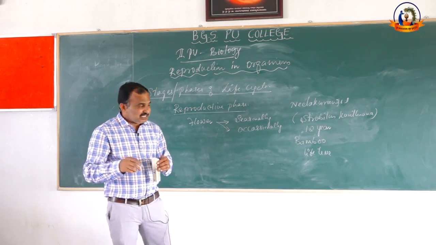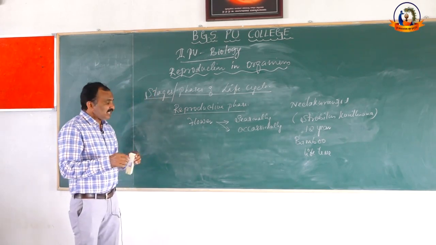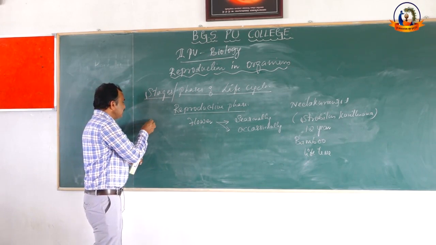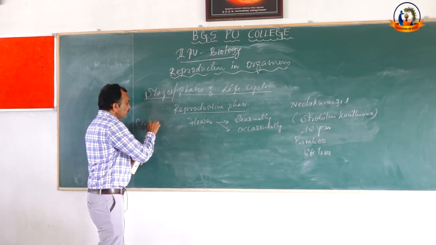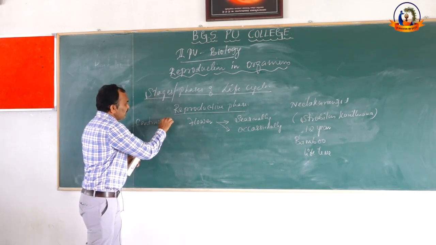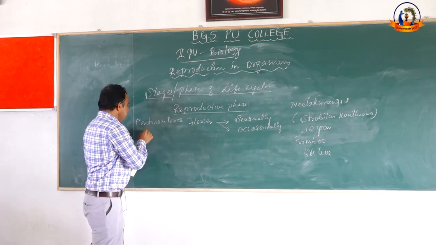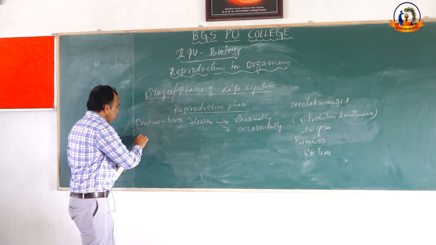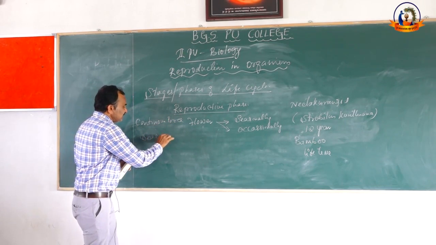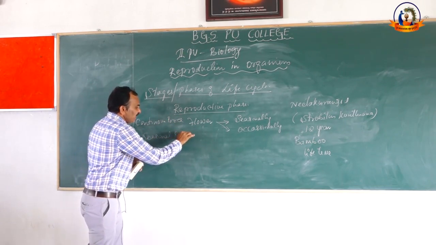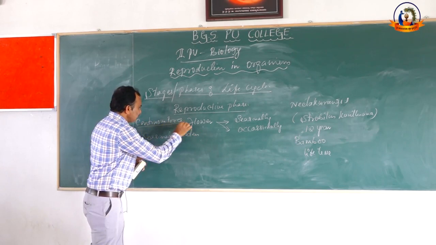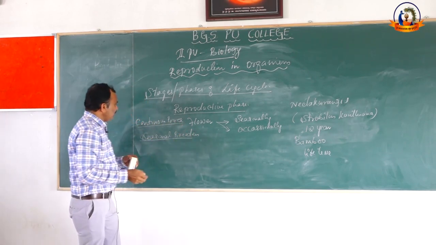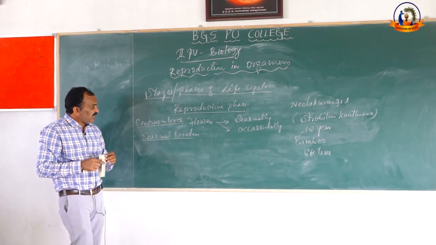In the case of animals, some animals are continuous breeders and some animals are seasonal breeders. What is the meaning of continuous breeders and seasonal breeders?